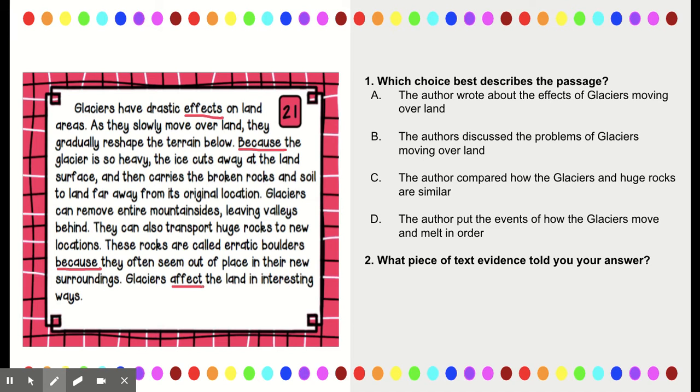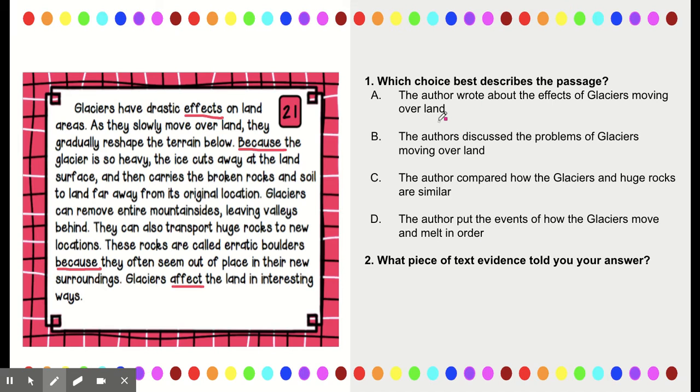It carrying broken rock and soil to land further away from its original location. It can remove entire mountainsides, leaving valleys behind. They can transport huge rocks to new locations. All of these things here, it told me what happens when a glacier moves. And remember, if I go back to my cause and effect anchor chart, the effect is what happens, the result. So my effect are all of these things that happen. The cause is glaciers moving.